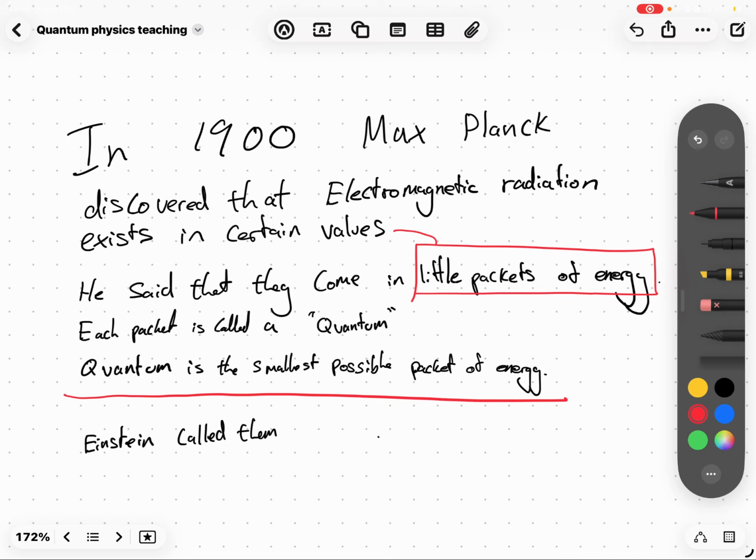Now, if you have many of these little packets of energy, it's not called quantums. It becomes quanta. You don't really need to know this quanta stuff. It's just a good bit of little knowledge, really. But yeah, so he discovered electromagnetic radiation comes in little packets of energy. Einstein called them photons.